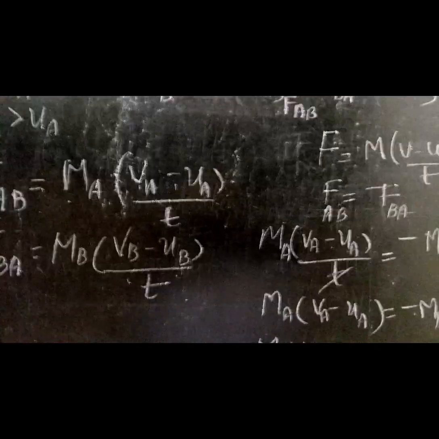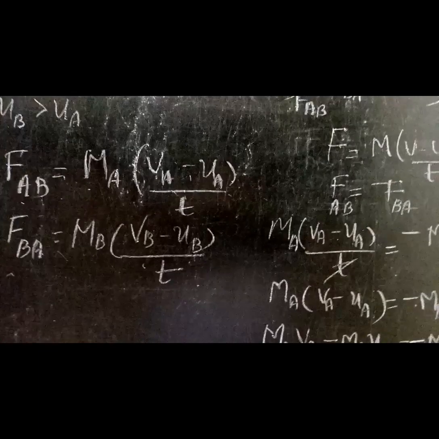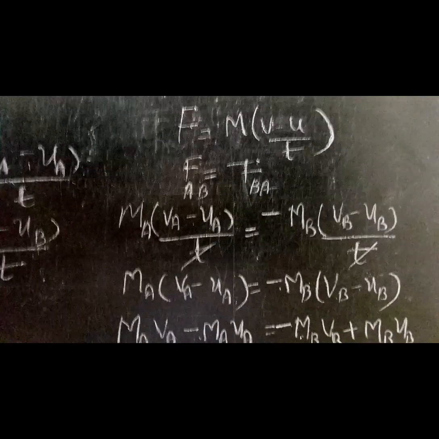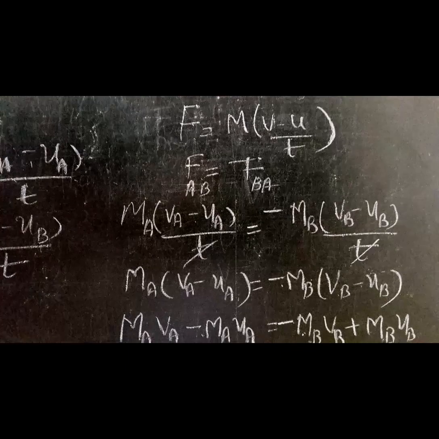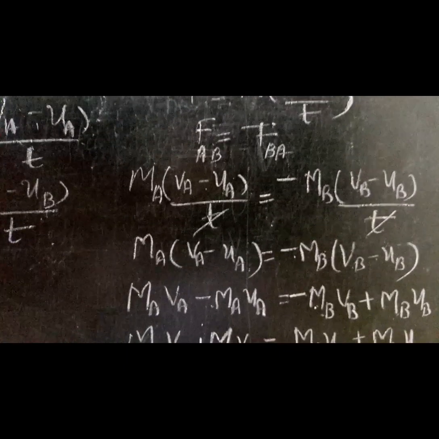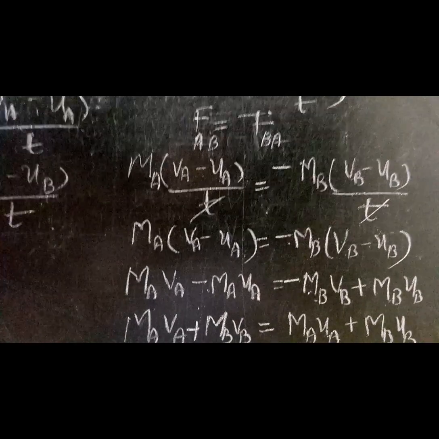Then apply the third law. We can write MA into (VA minus UA) by T is equal to negative MB into (VB minus UB) by T. It happens at the same time, so T gets cancelled. So MA into (VA minus UA) is equal to negative MB into (VB minus UB).